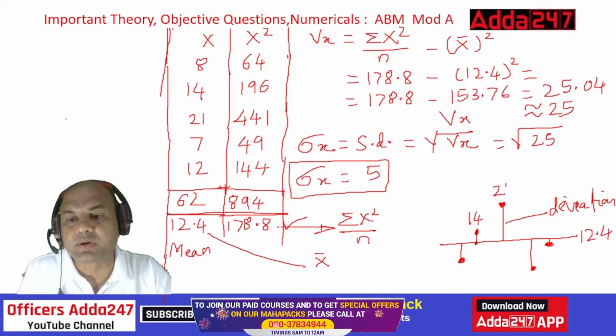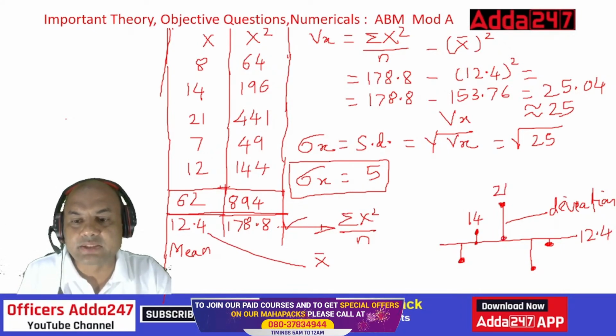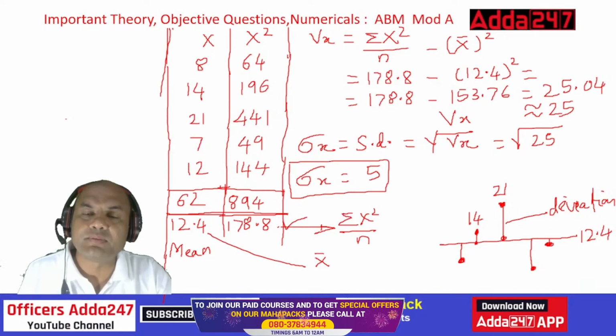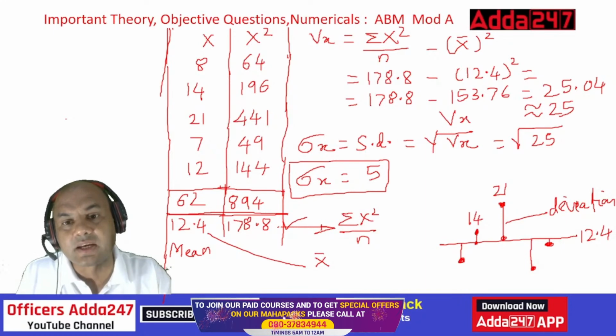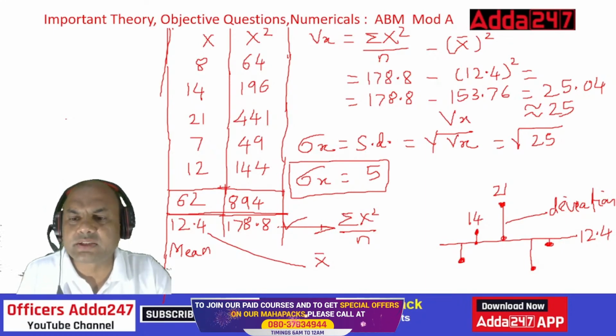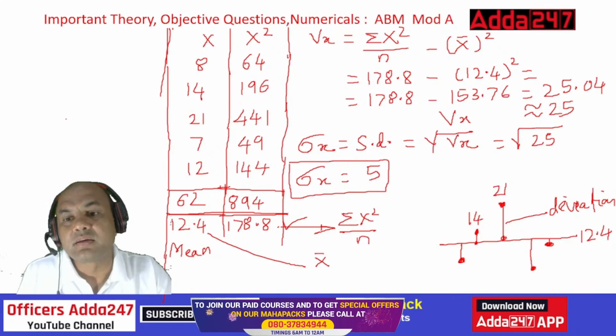21 minus 12.4, this difference I'll take. Similarly over here, 12.4 minus 8, this difference I'll take, and then I'll add these and divide it. Then I'll get the standard deviation. Add all these and then divide it by the number of elements, that I'll get as the standard deviation.